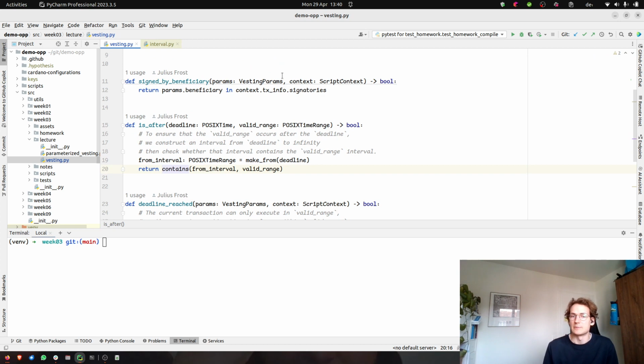If you want to dive a bit deeper into this, you could think about how we can make this simpler, because this is now using a very complex mathematical way to think about it, with these intervals and containment. But because we know the structure of this from interval, you might think for yourself about the way that we can make this check more efficient. But this I'll leave to you as an exercise.